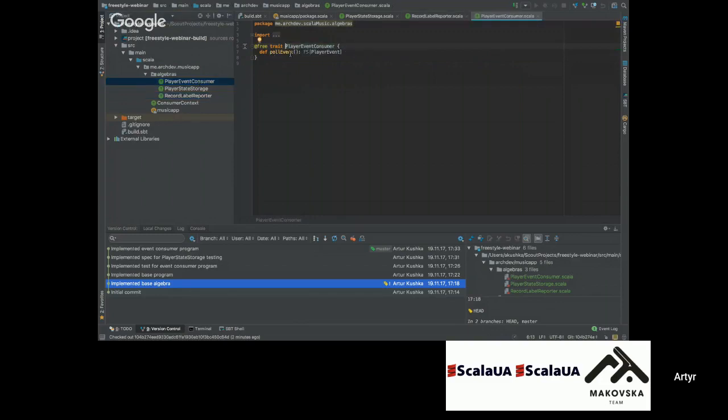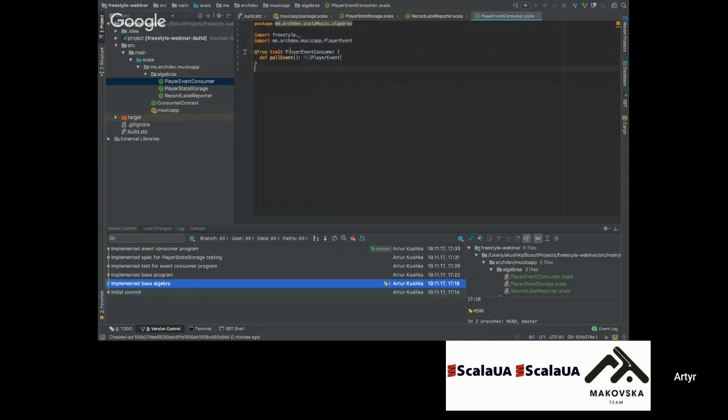If we take a look at our player event consumer, we will see that it's like a regular Scala trait. The first one is with the free annotation that we got from the Freestyle package. And the second one, there is some tricky FS wrapper on top of player event. So what do we expect from this pollEvent method? Executed, it will return to us some player event with which we will operate later on.